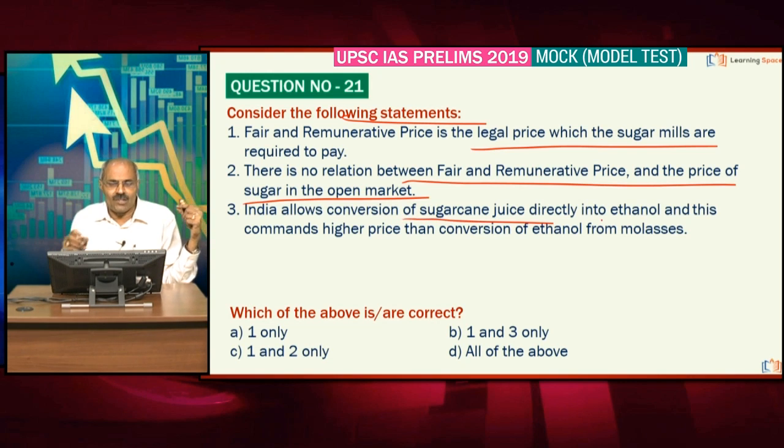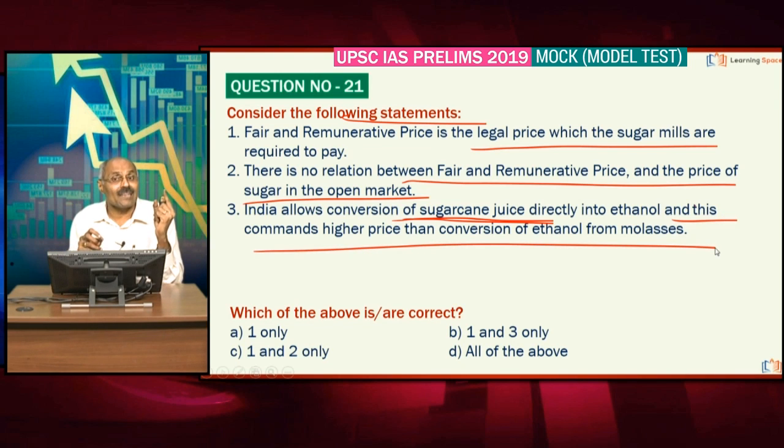India allows conversion of sugarcane juice directly into ethanol. Absolutely correct. The policy decision was taken recently. Friends, India allows conversion of sugarcane juice directly into ethanol, and this commands a higher price than conversion of ethanol from molasses. Right friends, absolutely correct. So all the 3 statements are correct here.